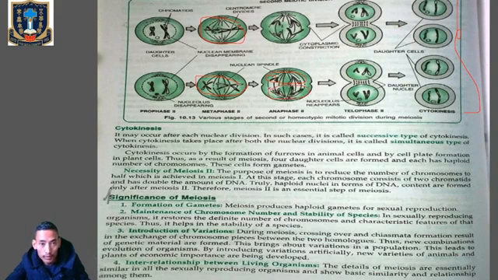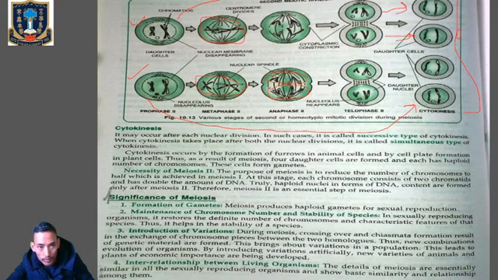This is the first daughter cell, this is the second daughter cell. So watch very carefully. Again during telophase they will reach the opposite poles, the nuclear membrane and nucleus reappear, followed by cytokinesis, and there will be formation of two daughter cells. So from one daughter cell there will be formation of two daughter cells again. Again from the second daughter cell there will be formation of two daughter cells.